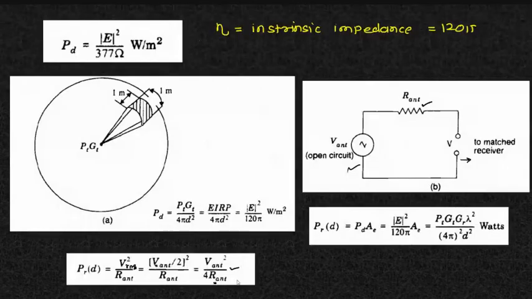You just note down these things, because I'm not going to repeat them, because this is a free space equation which we have already taken. Okay? This one is new for you because we have not derived the power density in terms of antenna voltage and antenna resistance before. So you can note down this new equation.